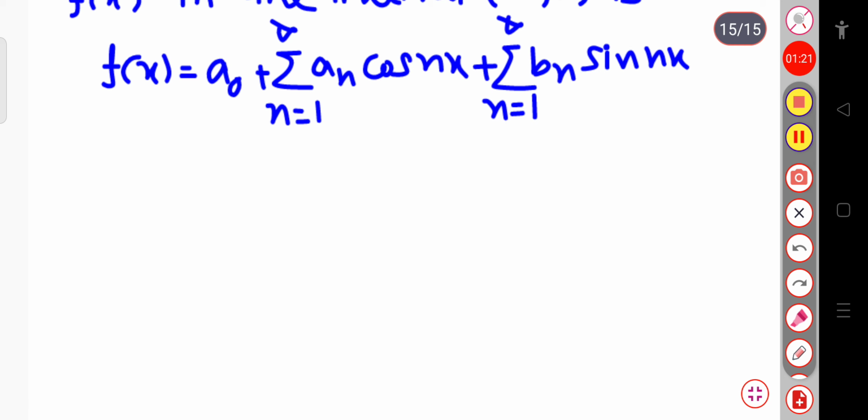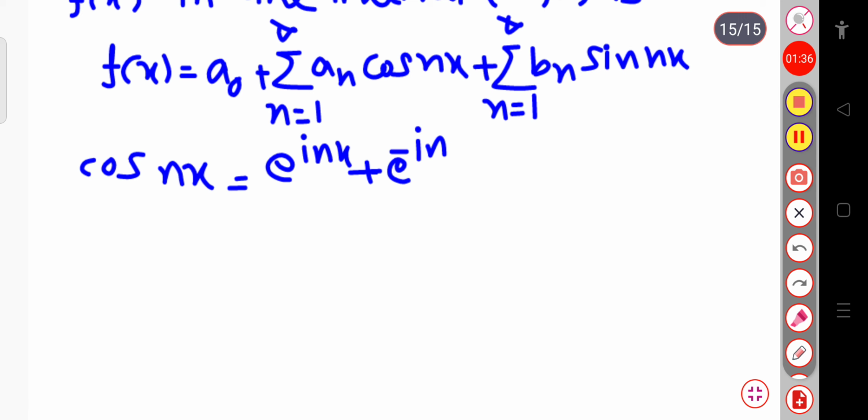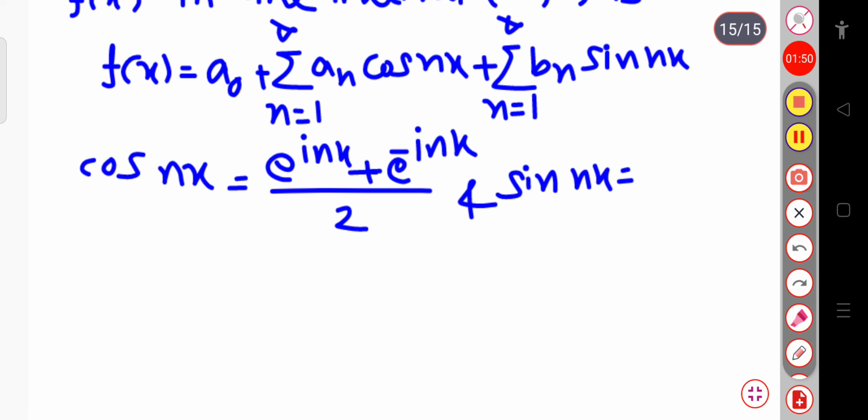So here we can write cos nx in terms of the exponential: cos nx equal to e power i nx plus exponential minus i nx divided by 2. So this is a cosine representation in terms of the exponential, as well as for sin nx, we can write sin nx equal to exponential i nx minus exponential minus i nx divided by 2i. So this is the cosine representation as well as the sine representation.